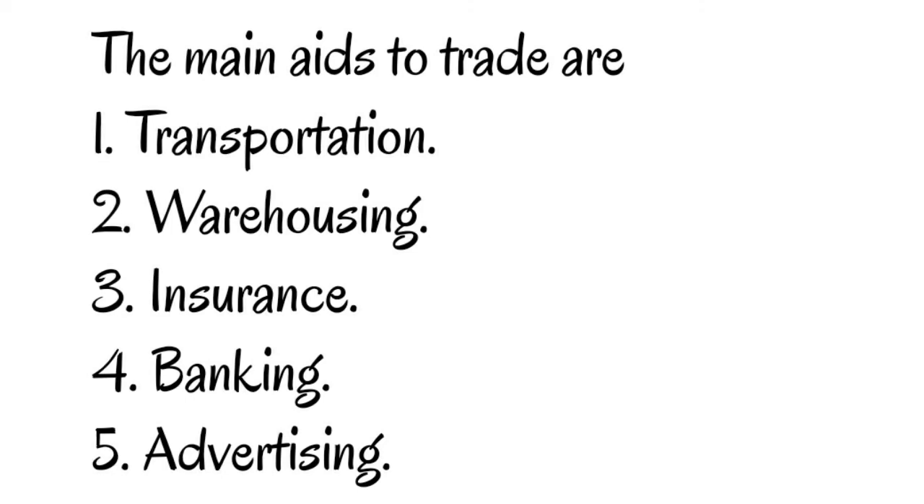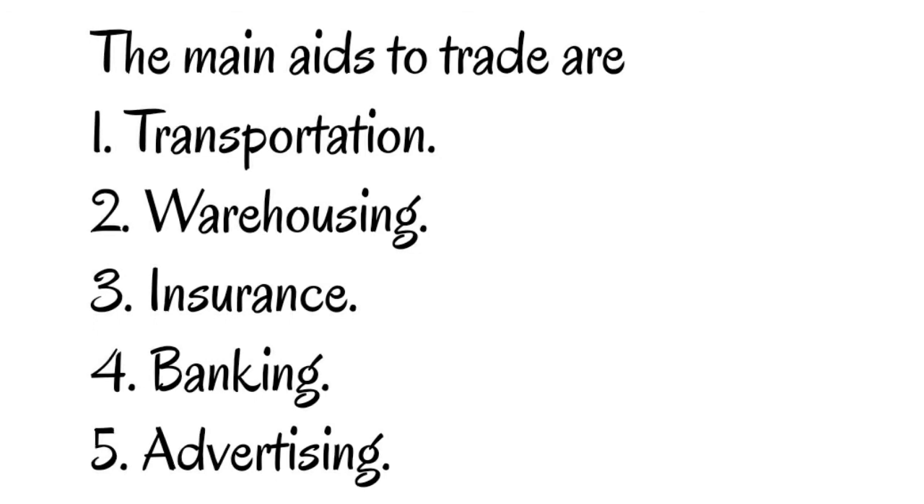Number 3, insurance. Business involves several types of risks, like risk arising from storage, fire, flood, etc. So insurance helps in removing the hindrance of risk. With the help of insurance, a businessman can protect himself from several types of risk. Number 4, banking. Businessmen need finance to carry on their business activities. So banks and other financial institutions provide funds and credit to the business to carry on their activities.